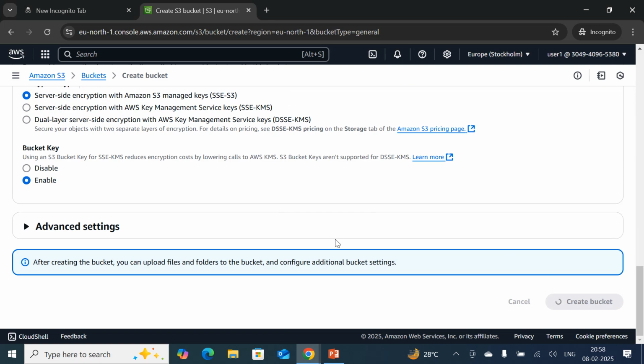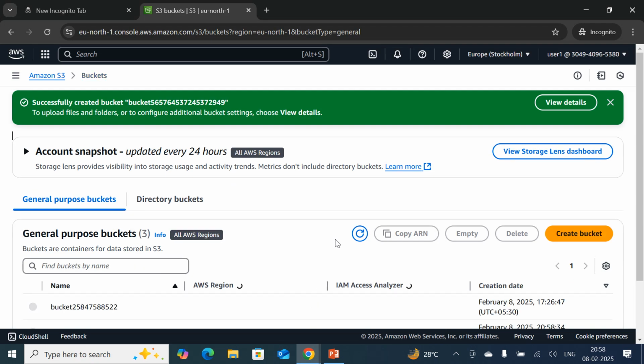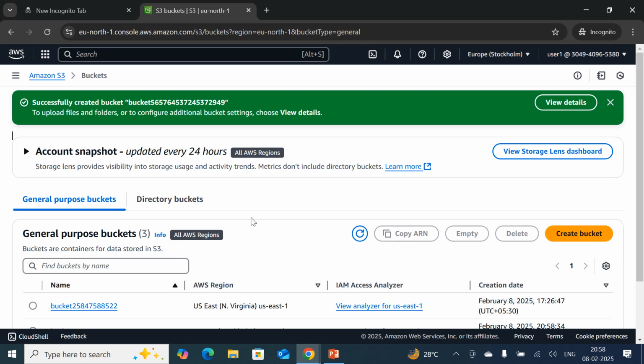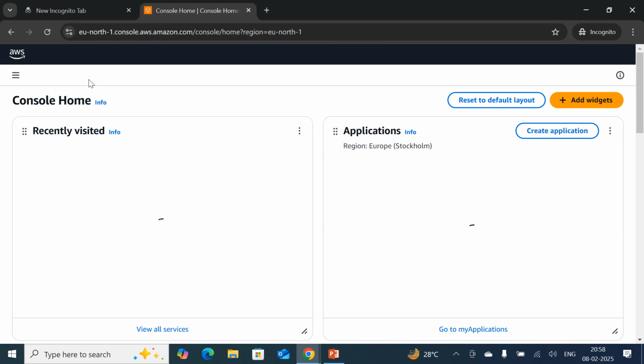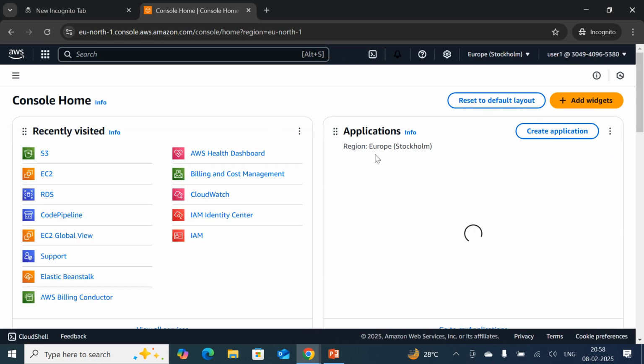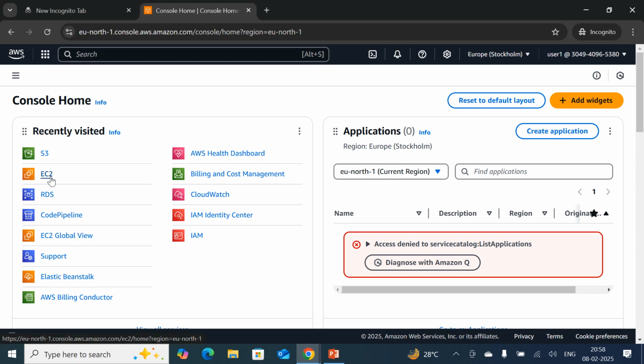Will this user be able to create the bucket or not? Obviously yes, because I had provided the entire S3 full access to this user. That's why he can do anything over the S3 service. But my requirement has changed. I just want to create an EC2 instance. Just click on the EC2 service.